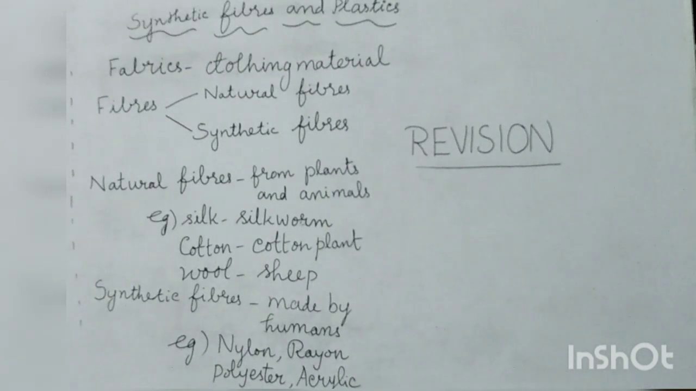What do you mean by fabrics? Fabrics means clothing material. These fibers are woven as fabrics. So fibers are divided into two types, that is natural fibers and synthetic fibers. What do you mean by natural fibers? Natural fibers are the fibers that are obtained from plants and animals.